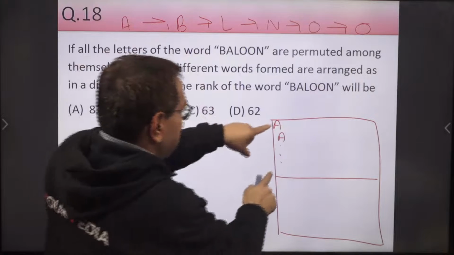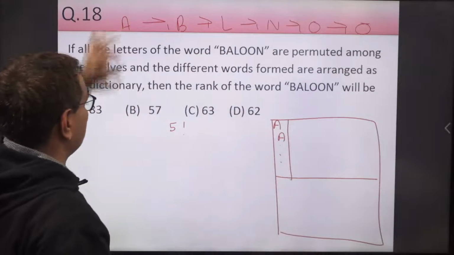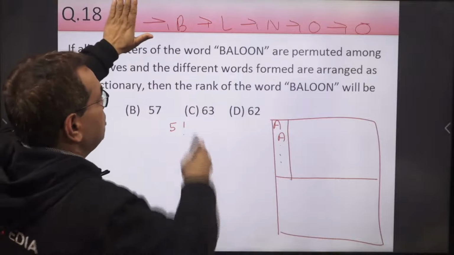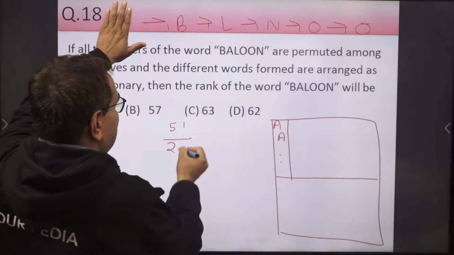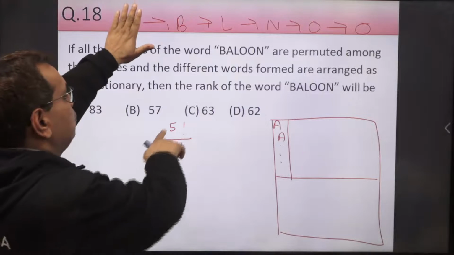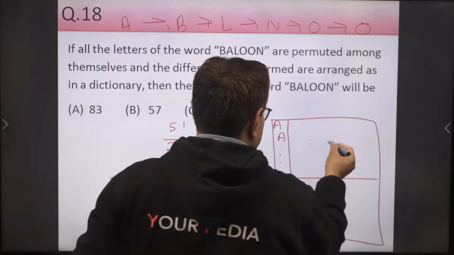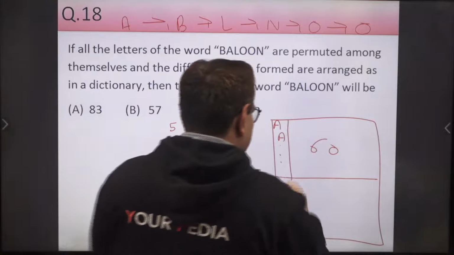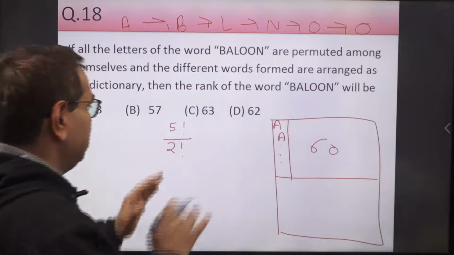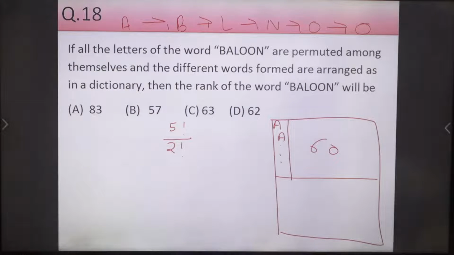A is fixed in the first position, so that will not rotate. So 5 factorial upon 2 factorial, since 2 are identical. 5 factorial is 120, upon 2, so 60. So total 60 words will start from A, and we will not find balloon here in these words. Clear? Now we have to move forward.